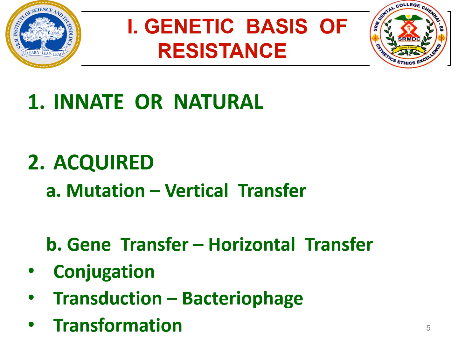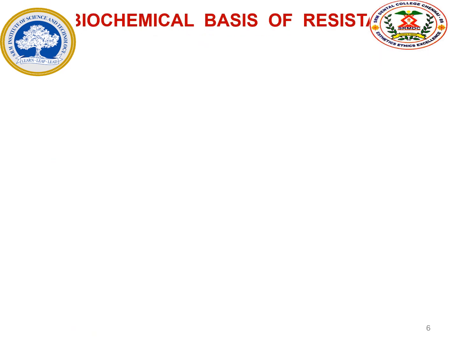So this horizontal transfer is dangerous because it gets transferred to other types of bacteria. Not only one type, the other bacteria also get the mechanism to resist the action of the antibiotics.